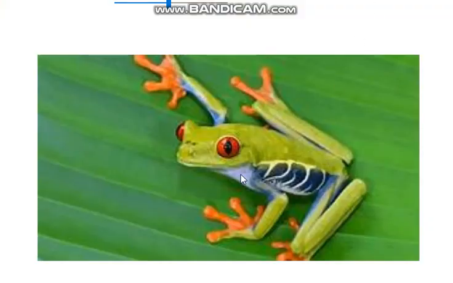The second animal is the tree frog. This kind of frog likes to climb trees because it lives in the rainforest where the trees are very tall. Look, it looks very weird, right? It has red eyes, green skin. Look at the legs and hands of it. It looks weird. So this is the tree frog.